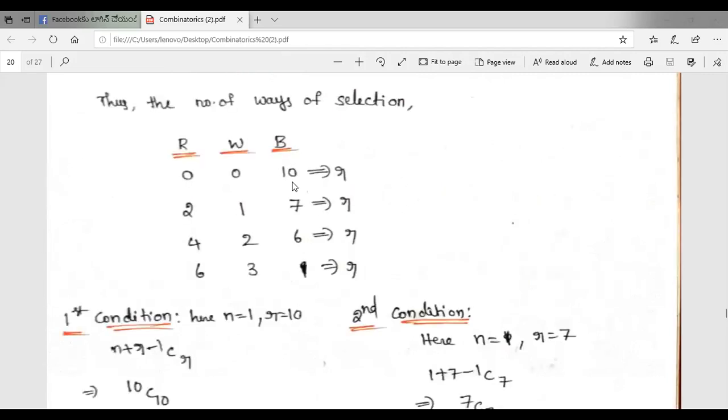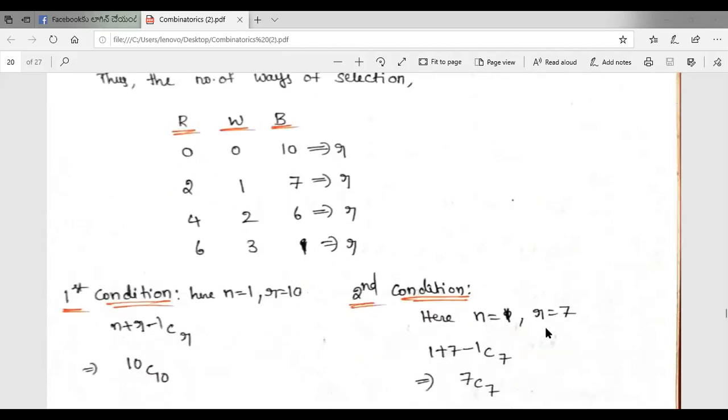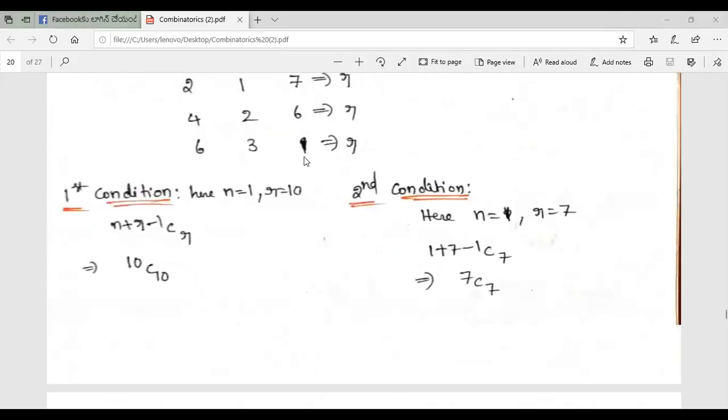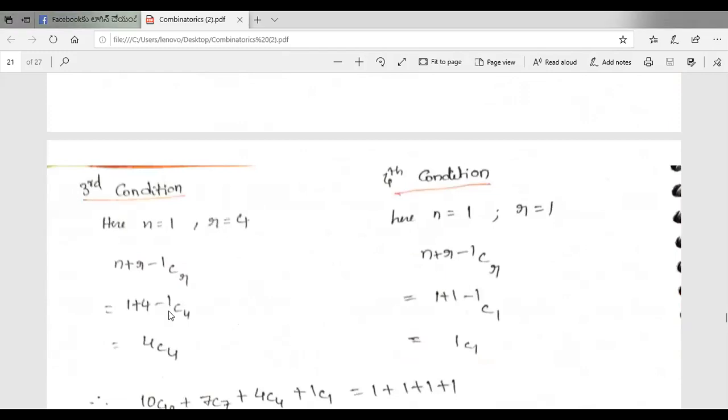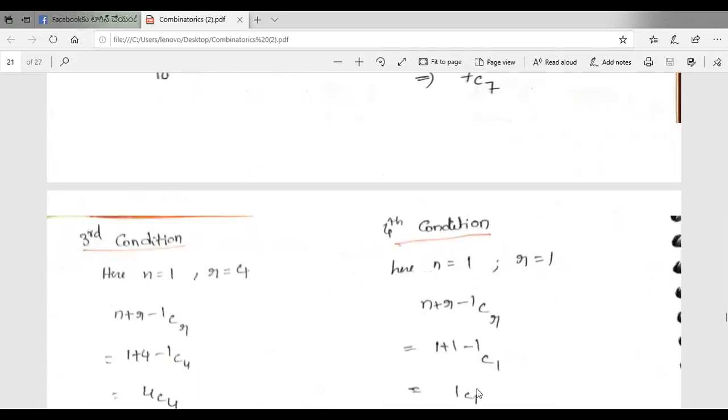Okay. Second condition is here n is equal to 1, R is equal to 7. So n is equal to 1 means the remaining 7 are selected from blue balls box. So n is equal to 1, R is equal to 7. So 1 plus 7 minus 1 C7, that is equal to 7C1. Next, third condition. So here also n selected from blue and R is equal to 4. So we substitute these values in combination with repetition. We get 4C4. So fourth condition also n is equal to 1 and blue combination is 1 from R. So R is equal to 1. So 1 plus 1 minus 1, 1C1.